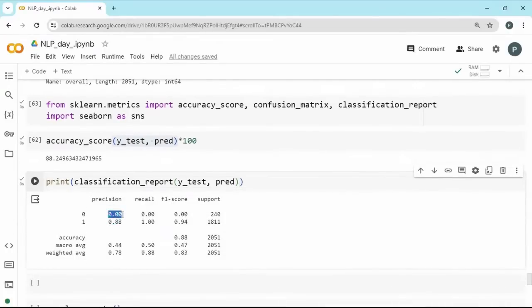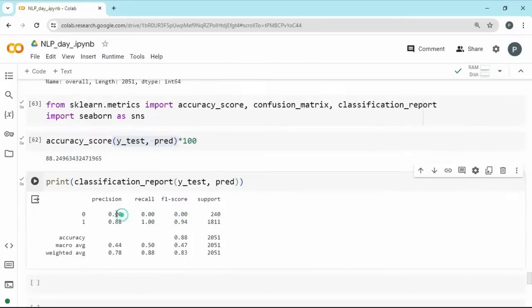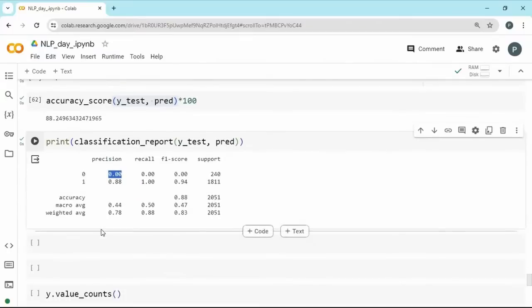Once you look at the classification report, you can understand the precision of the zeros and ones. You can see it has predicted the 1 properly, and 0 drastically went to 0. Because if you look at what this 88% correct is, it has predicted everything as 1, nothing as 0, because that's what your distribution is.